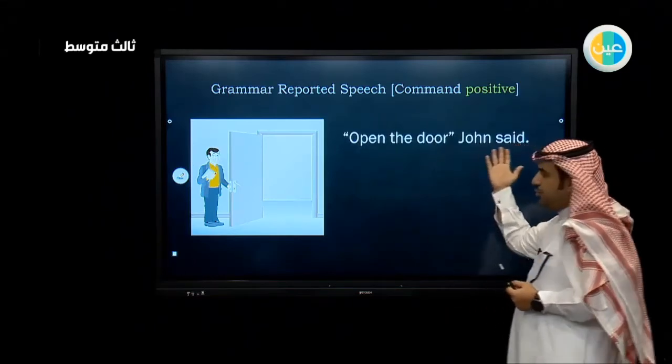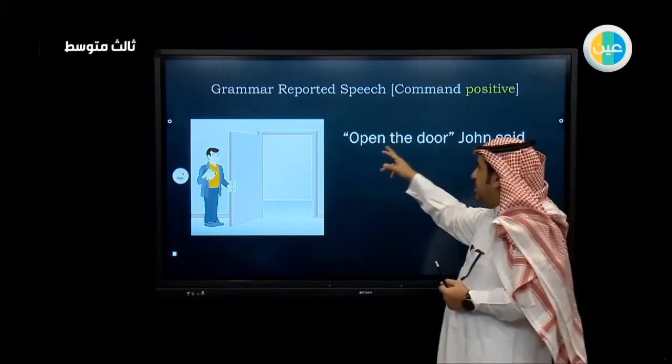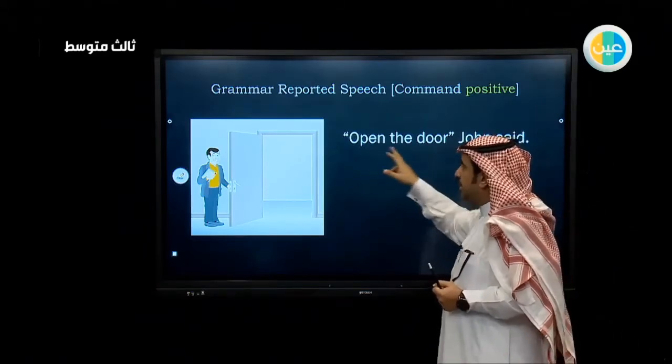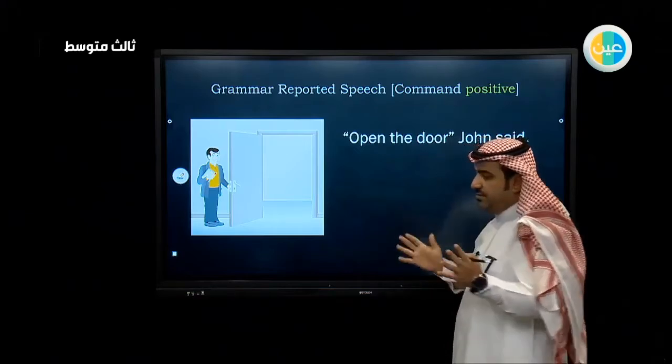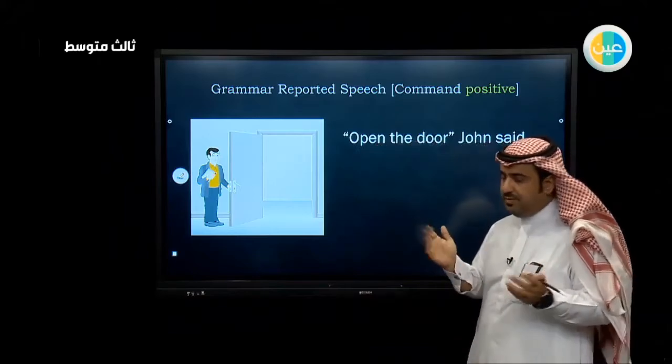"Open the door," John said. So what did John say? He said, "Open the door." This is a command. If I tell you, "Open the door," this is a command. This is an imperative sentence.